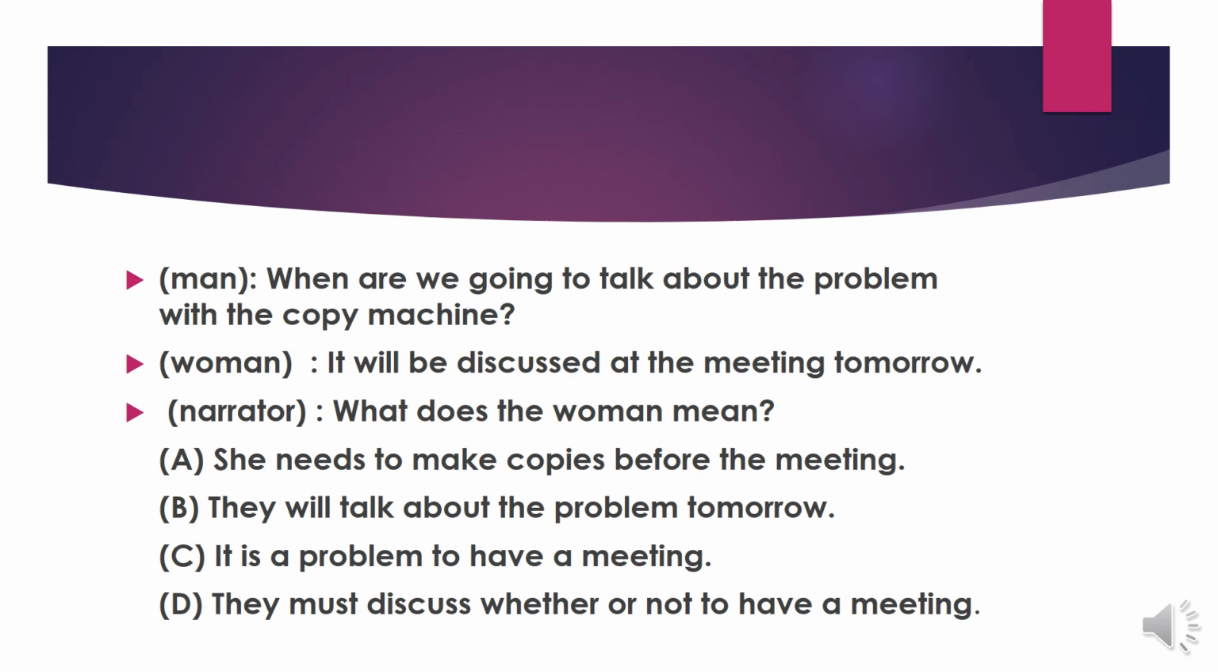The next, man stated, "When are we going to talk about the problem with the copy machine?" The woman replied, "It will be discussed at the meeting tomorrow." The narrator asks, "What does the woman mean?" What is the meaning of the sentence, "It will be discussed at the meeting tomorrow"? Because this is a passive sentence, the answer might be in an active sentence. What is the same sentence? They will talk about the problem tomorrow. So B, in the form of active sentence.